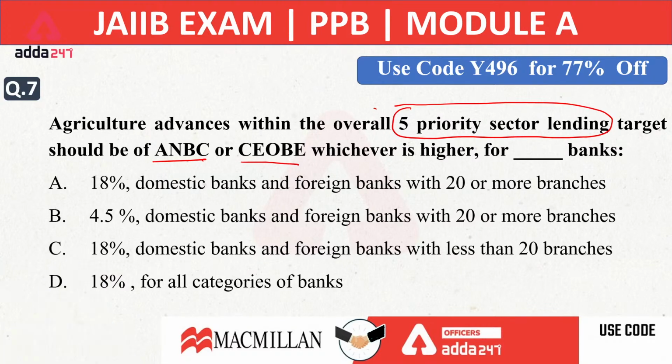Last one is 18%. In D, it is also written 18%. 7th is A. Everyone is going with A.